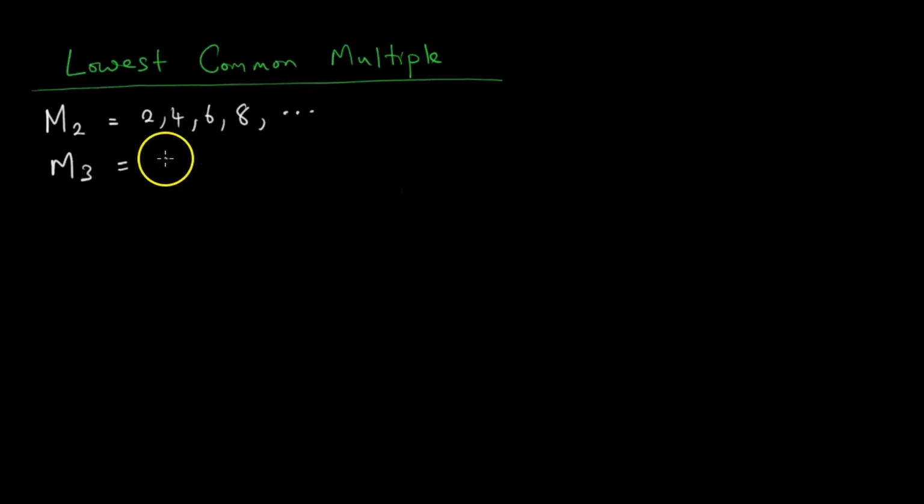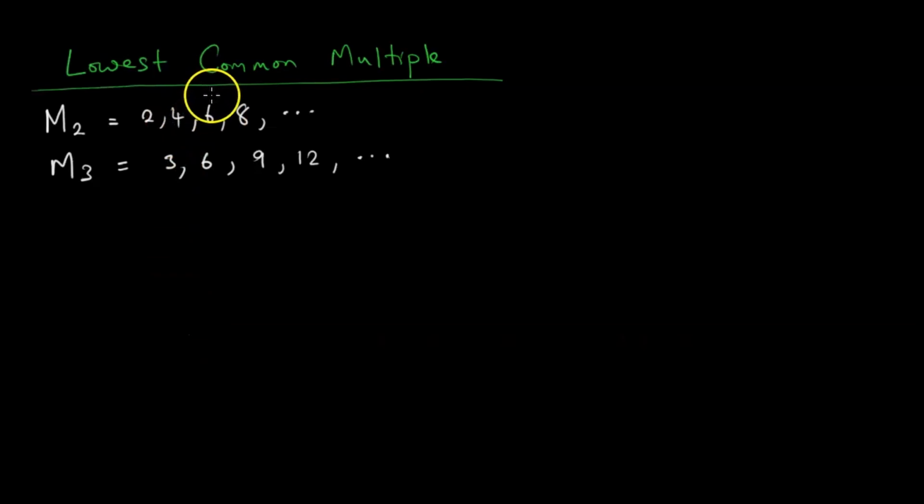The multiples of 3 are 3, 6, 9, 12, and so forth. If we look at the relationship between the multiples of 2 and the multiples of 3, we are going to note that we actually have common multiples between the two sets.